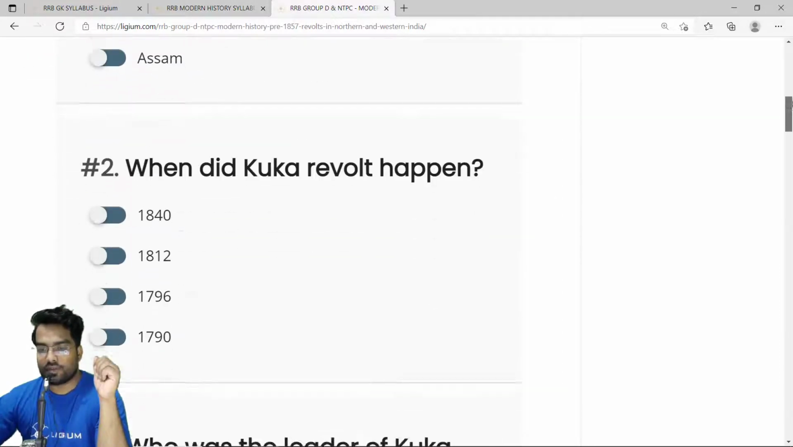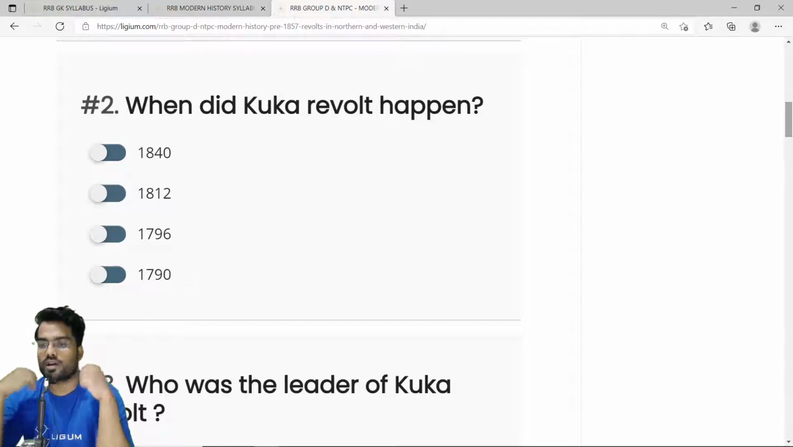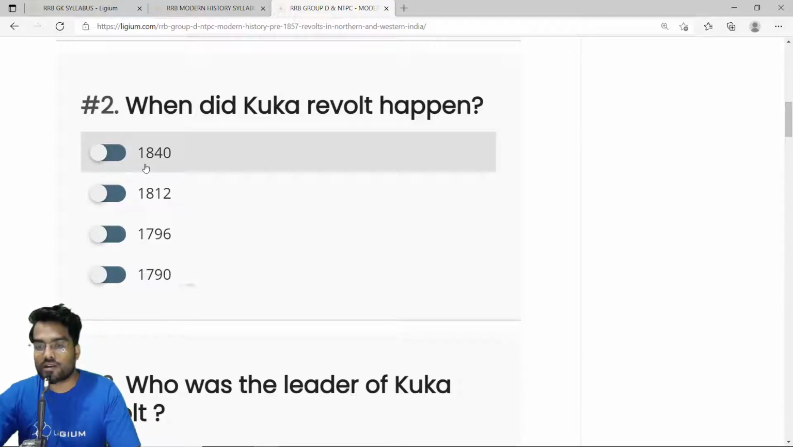Okay, then we have the second question. When did Kuka Revolt happen? Now, this is again a very important question. Kuka Revolt is important for exams like UPSC. Whether it will come for RRB, I'm not sure, but let's imagine it will come, because Kuka Revolt is actually an agrarian revolt and it is very important for exams like RRB also. So the Kuka Revolt happened in 1840. Option A, 1840.